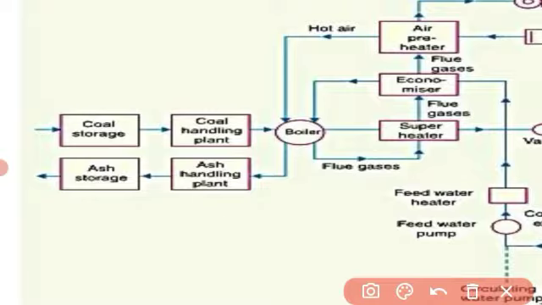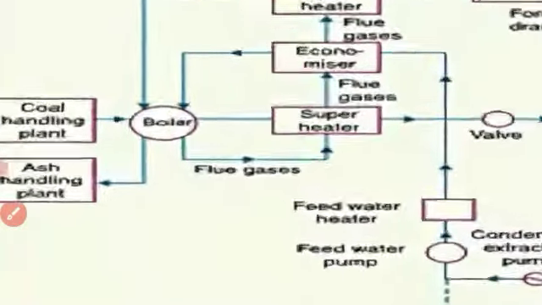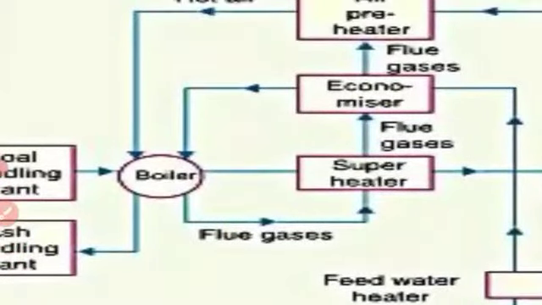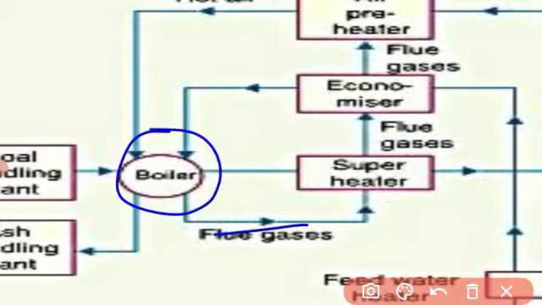Next, coming to the boiler. I will define the boiler here. The heat of combustion of coal in the boiler is utilized to convert water into steam. The function of the boiler is to convert water into steam at high temperature and pressure.